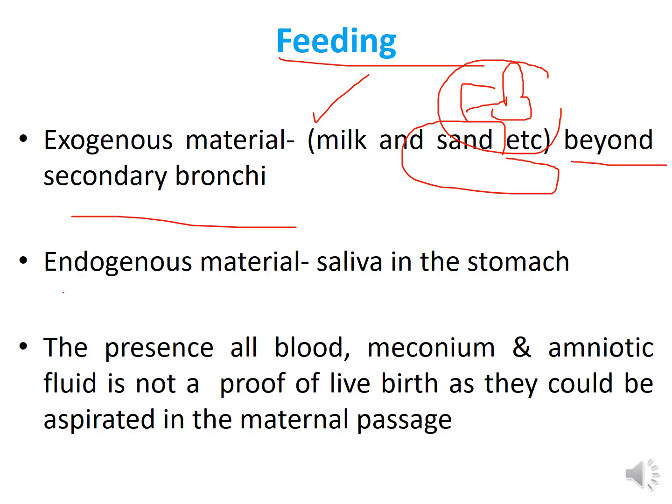And also, if you can see certain endogenous materials such as saliva in the stomach, and also blood, meconium, amniotic fluid, all right, you are not going to diagnose live birth because these could be passive passage up to the stomach during the delivery and so on. So, what's the difference between exogenous material versus endogenous material? So, milk, sand or any foreign body, yes, but not with endogenous materials.